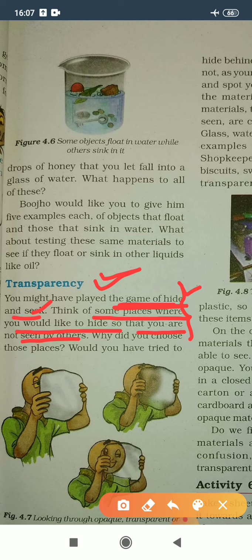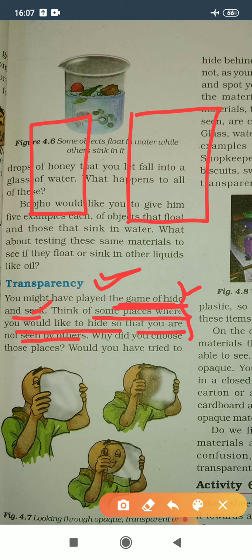Now, in front of you, one glass window is there, and the other way, one wooden window or wooden door is there. Now, in the hide and seek game, you need to hide yourself. So you will choose this glass door or this wooden door.